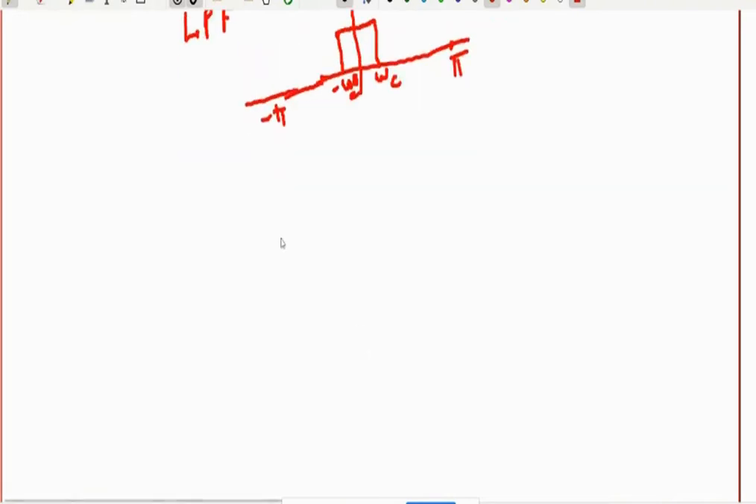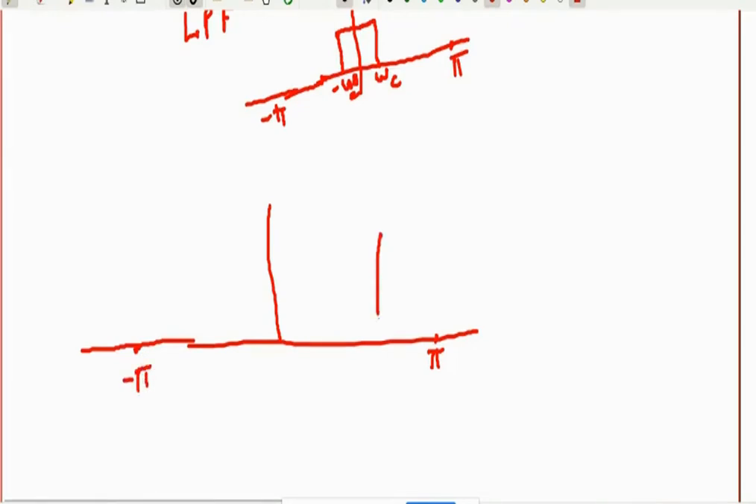Next is the high pass filter. Here is pi, here is minus pi. So your high pass filter will pass from the cutoff frequency up to pi. So this is the frequency response of the high pass filter. It will pass the frequency from cutoff frequency to pi. Similarly on the negative side also, it passes from minus omega c to minus pi.